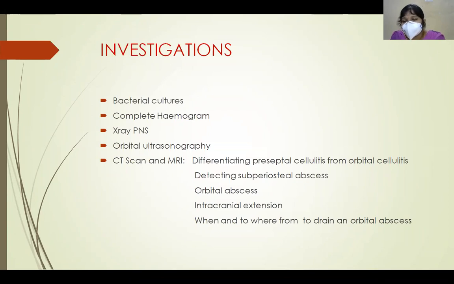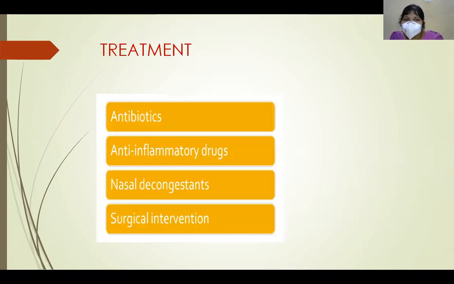CT and MRA are indicated to differentiate between orbital cellulitis and preseptal cellulitis, and also, as already mentioned, for diagnosing subperiosteal abscess and orbital abscess, to identify whether there is any intracranial extension, and to decide when and where to drain an orbital abscess. So for all these cases we have to do a CT scan.